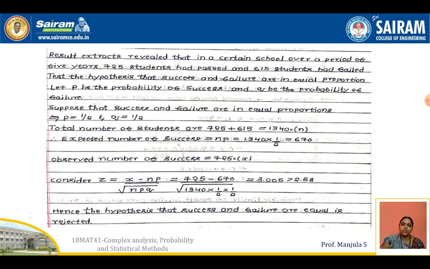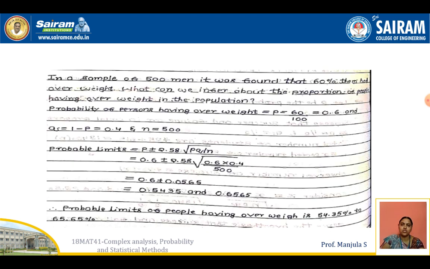But in the question the observed number of success is given as 725. So substitute these values in the formula of standard normal variate. Z is equals to x minus np divided by square root of npq. On substituting all these values we are getting 3.005, which is greater than the 2.58 standard value. So we are going to reject the hypothesis that success and failure are equal. That statement we are going to reject.